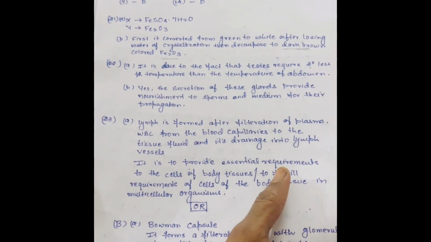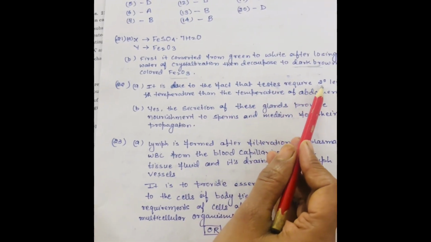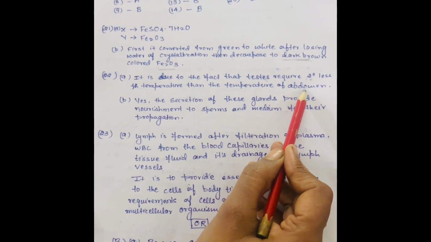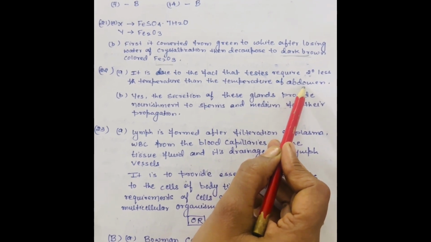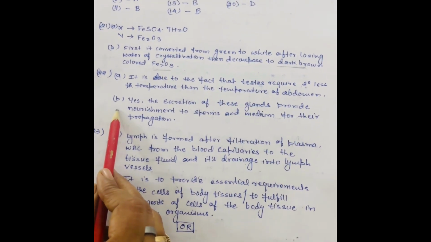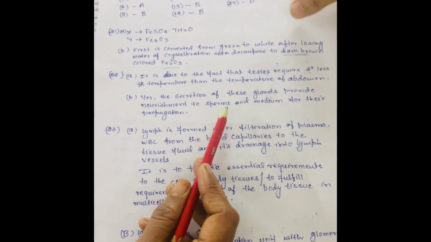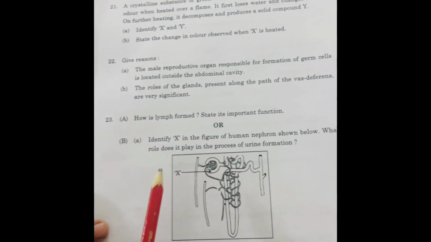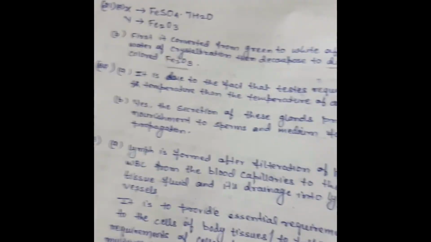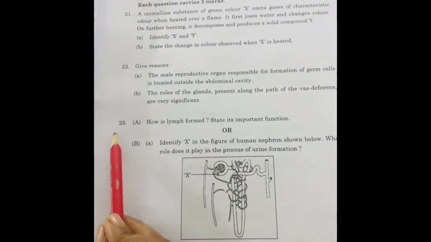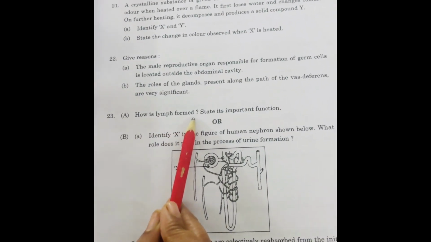The answer of question number 22 is: testes require 2 to 3 degrees less temperature than the abdominal body temperature for the production of sperm. B, yes, the secretion of these glands, meaning the glands associated with the male reproductive organ, is for providing nutrition to the sperm. 23, how is lymph formed?